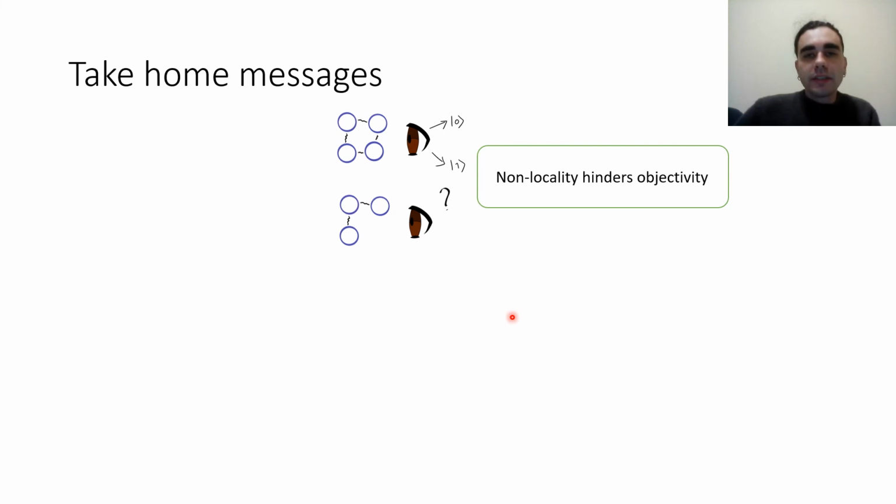So what are the take-home messages from this talk? The first one is that non-locality hinders objectivity. We have seen for 2 different ways to encode the information that whenever we have non-locality, it's more difficult to achieve objective states simply because it's much harder for the observers to extract the relevant information about the system. So even though there's a lot of information encoded into the environment, it's not actually trivial to recover it.